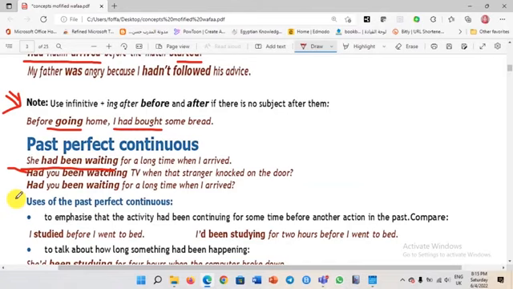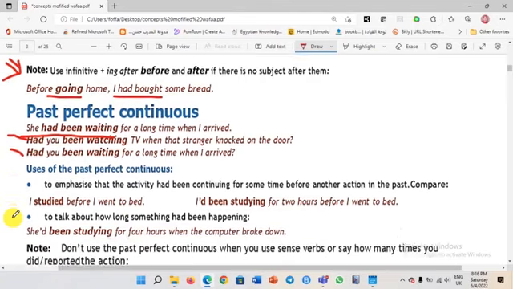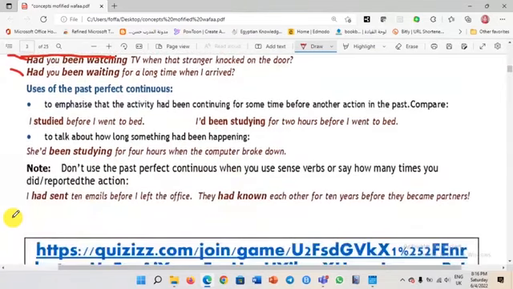Let's go to the second example to see how to make a question. Had you been watching TV when that stranger knocked on the door? You know what's to knock? That's to knock. Had you been waiting for a long time when I arrived? Again, this is to remind you how to make a question. Again, we use the past perfect continuous to emphasize that the activity had been continuing for some time before another action in the past.